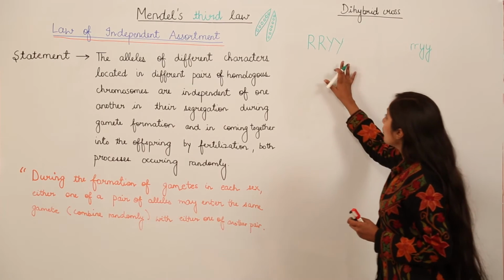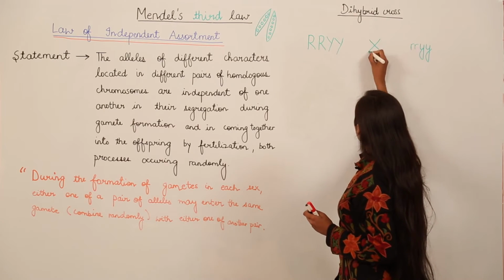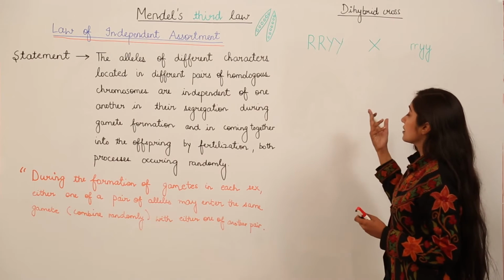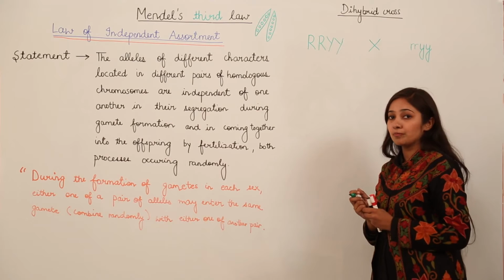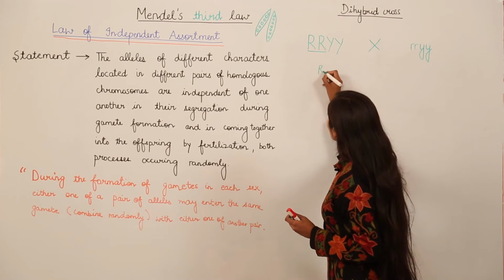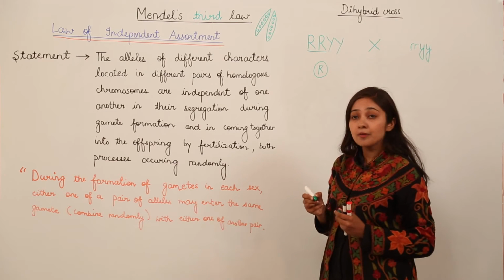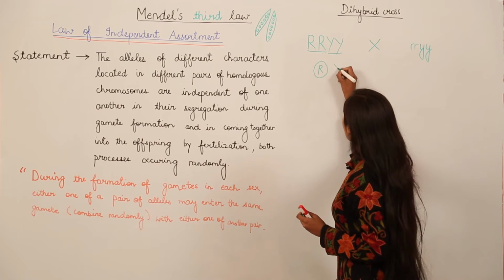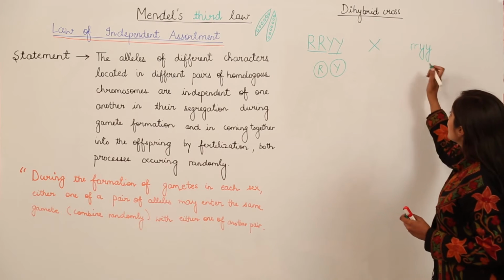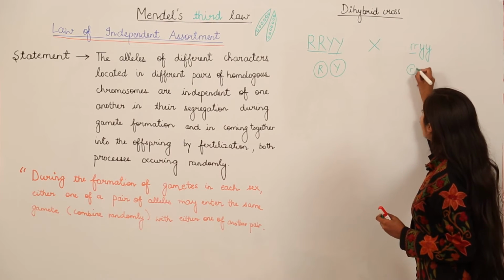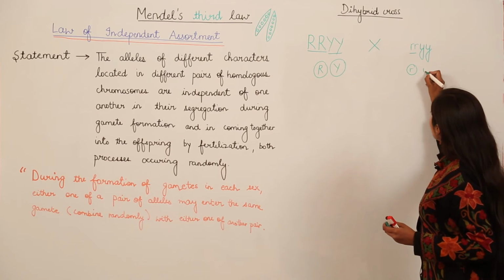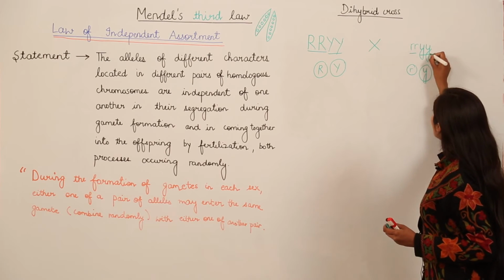So when Mendel crossed these two plants, the first type of progeny he obtained is, as you all know, from this pair we can have only a capital R, and from this pair again only a capital Y. Next, from this pair we can only have a small r. This is a possible combination, a possible gamete which will be there. Then from this pair we can have only a small y.